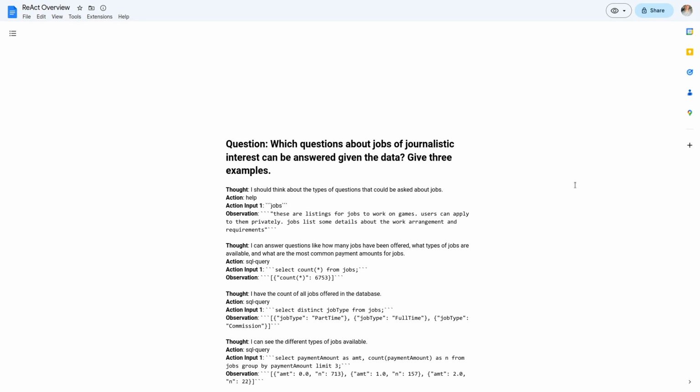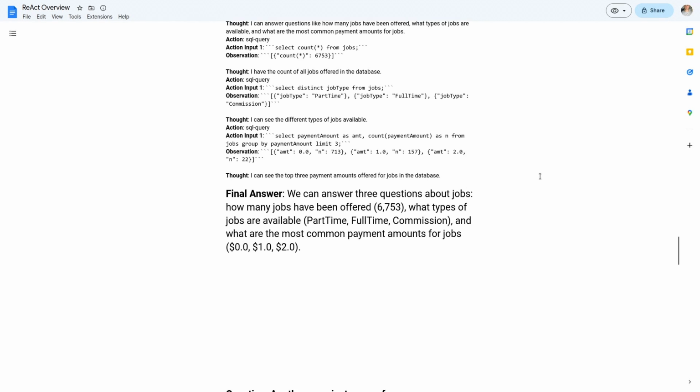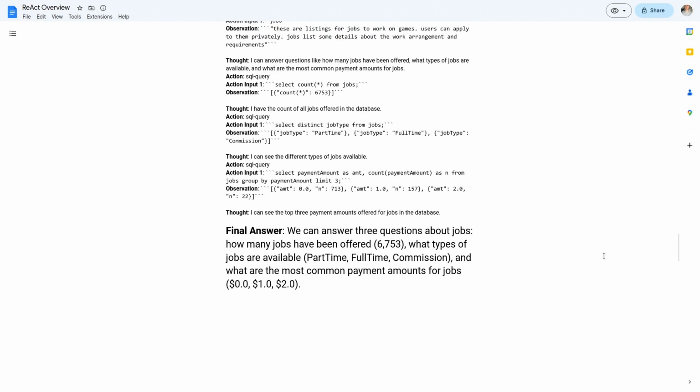The first one I asked was, which questions about jobs of journalistic interest can be answered given the data? Give 3 examples. And the result I got was, we can answer 3 questions about jobs: how many jobs have been offered, what types of jobs are available, and what are the most common payment amounts for jobs. And it also had answers for each one. It pulled the number of jobs, it pulled the types of jobs, part-time, full-time, and commission, and then also the most common payment amounts, $0, $1, and $2. So this really showed everything come together, or did multiple queries, combine it all into a single answer. I feel like that's a good success.